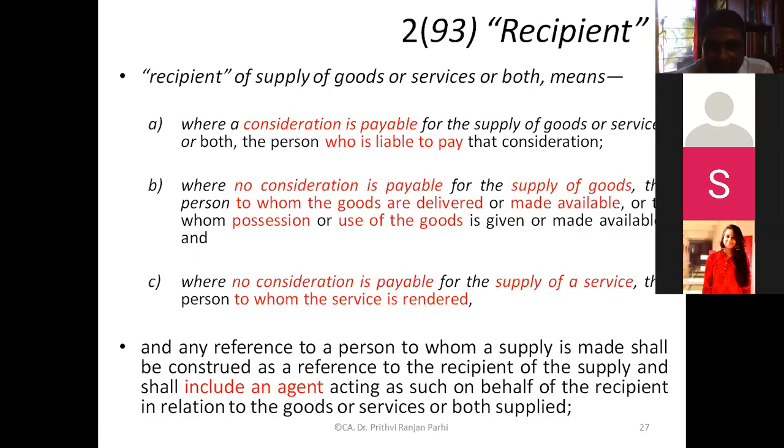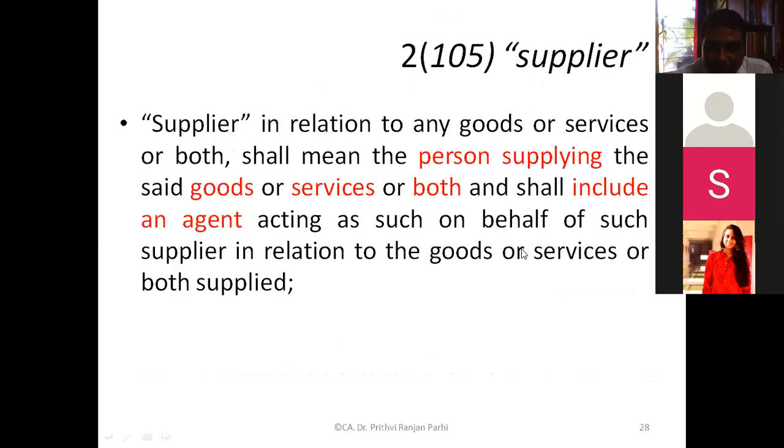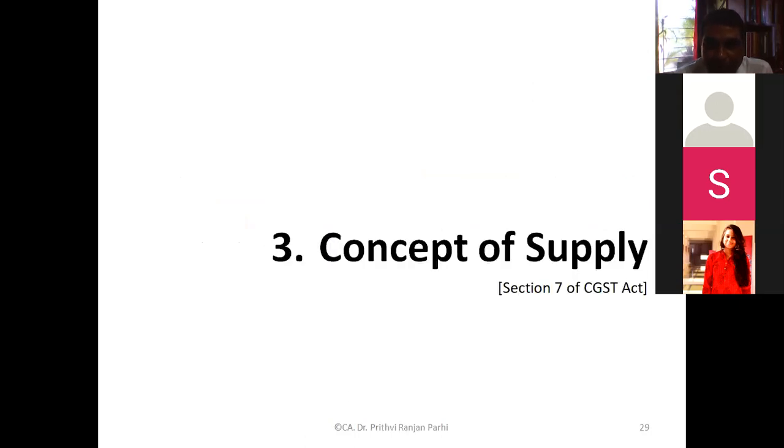Right? And where no consideration is payable for supply of services, the person to whom services are rendered is the recipient. The term recipient is important. In different situations, different people can be the recipient. A recipient includes their agents. Supplier, once we understand the meaning of supply, it will be more clear for us. The person who is making supply is basically the supplier.